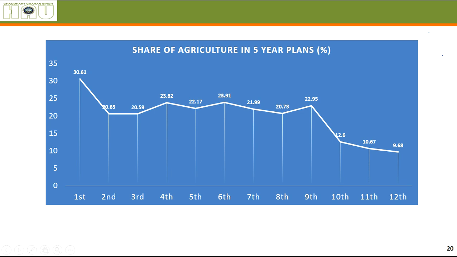Share of agriculture in 5-year plans. As I told you, a planning commission was made in 1950 which made 5-year plans. 12 5-year plans have come up to date. Each 5-year plan was for 5 years, as given by its name. Out of the total expenditure, the share of agriculture was 30%, and then from the second to the ninth 5-year plan, the expenditure on agriculture has remained stagnant at 20 to 22%.